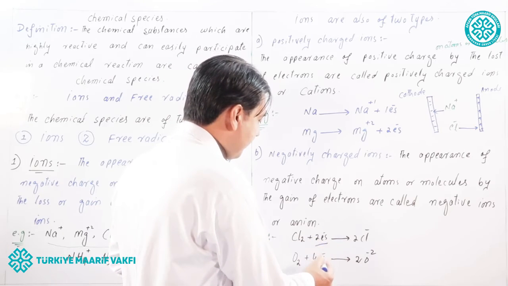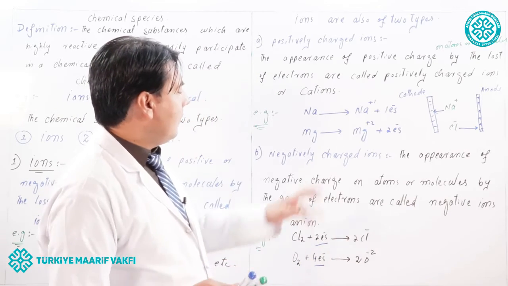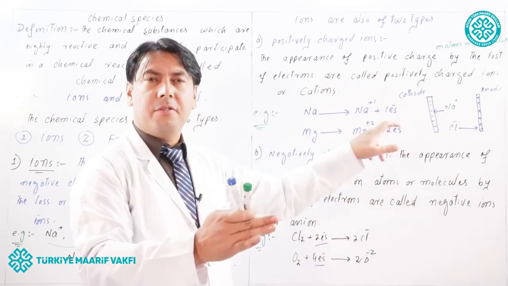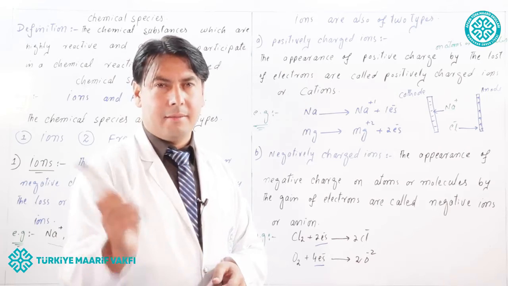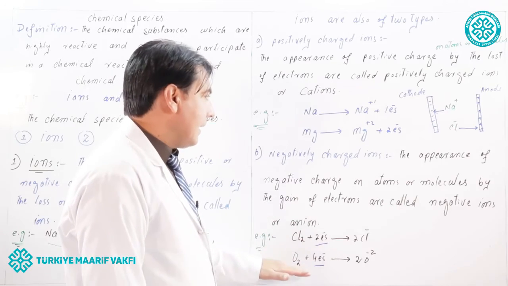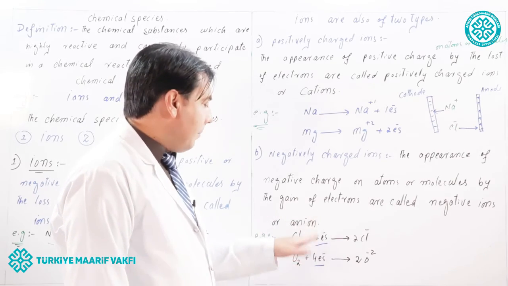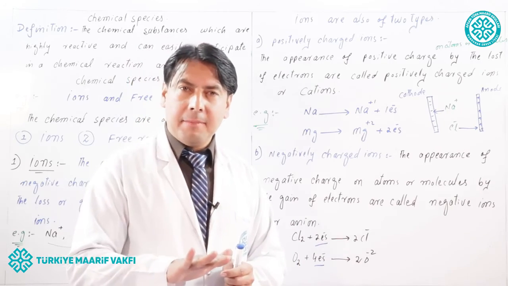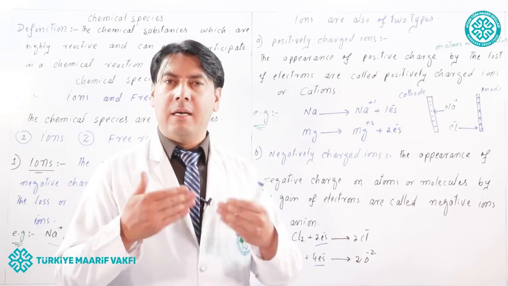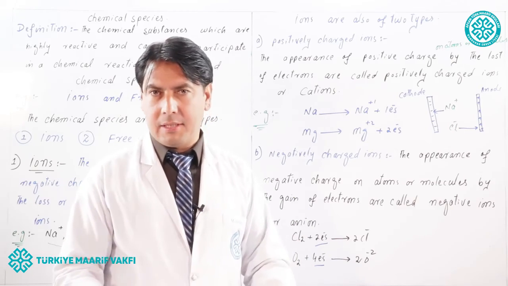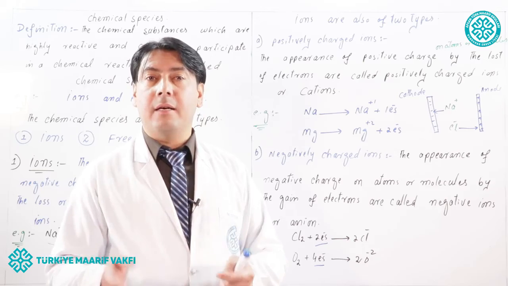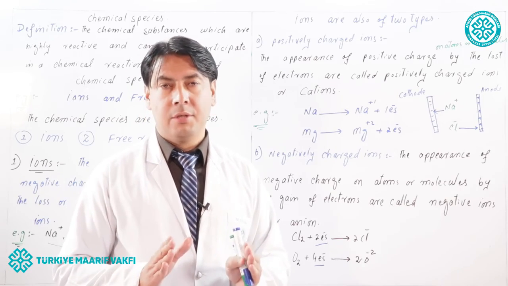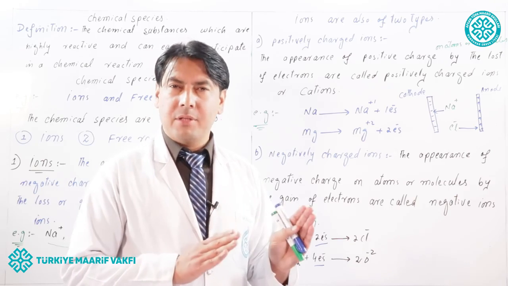Look here at the reaction. At the right side, plus electron means the removal or loss of electron. And at the left side of the reactions, the plus means addition or gaining of electron. So, by gaining electrons, the neutral atom or molecule can become negatively charged. And by the loss of electrons, the neutral atom or molecule will become positively charged. So, these were the types of ions.